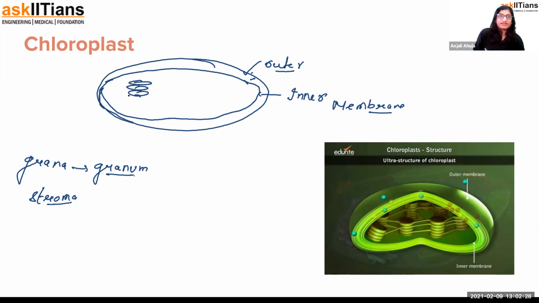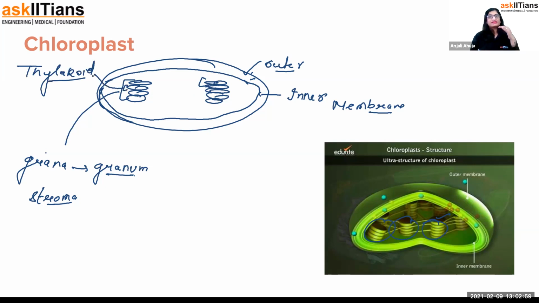Yeah, you see the diagram on the right side. This is a video I'm going to show you. Like this, a stack of coins. Okay, so the stack of coins, and here also this is present. Now this grana appears to be like a stack of coins, and one coin of this structure is known as a thylakoid. So a coin is the thylakoid, and all the coins together we call the grana. These are the places where a part of the reaction happens, mainly in the thylakoid itself.